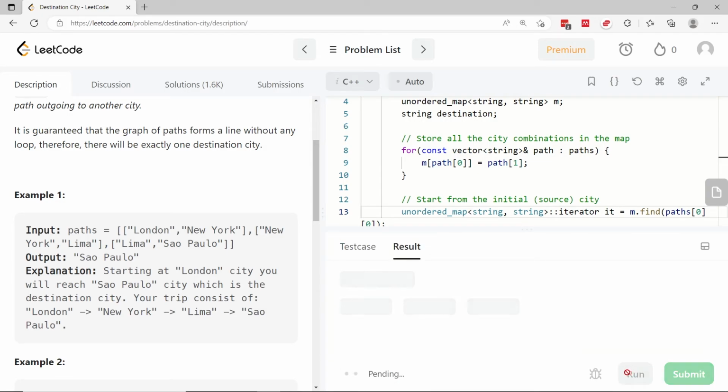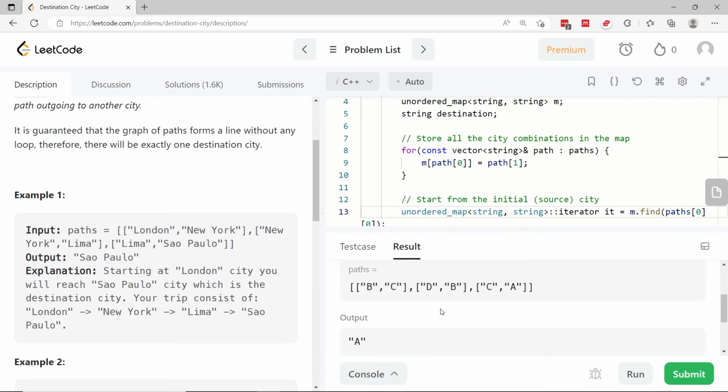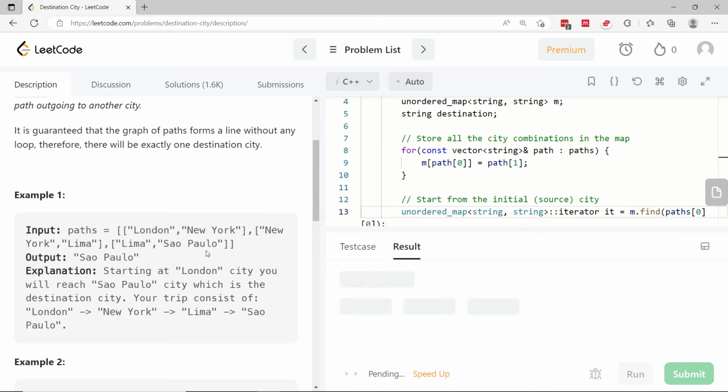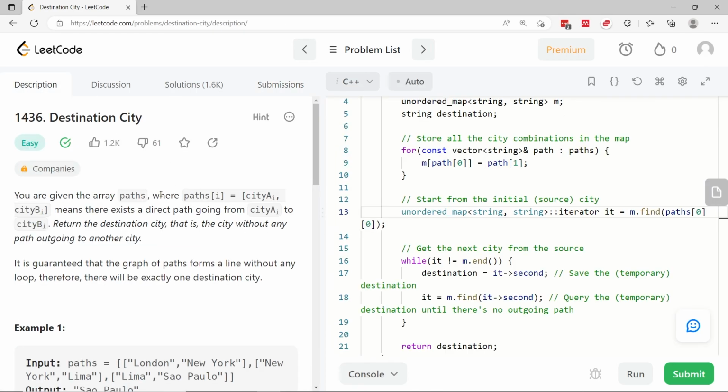I'm going to run the test cases. We should be able to pass all of them. So we have test case 1, we return Sao Paulo. Then in case 2, we return the letter A. And for test case 3, we return the letter Z. So now let's submit this solution. And we've passed everything without any issue. So that's my solution, the LeetCode solution for destination city.